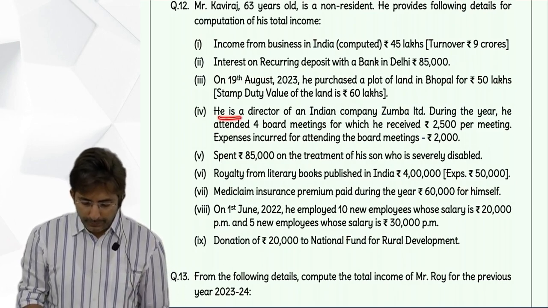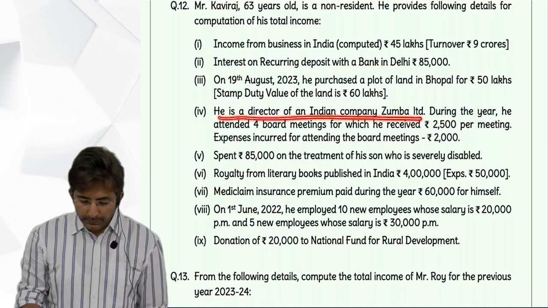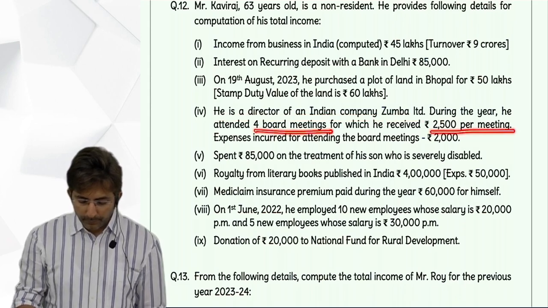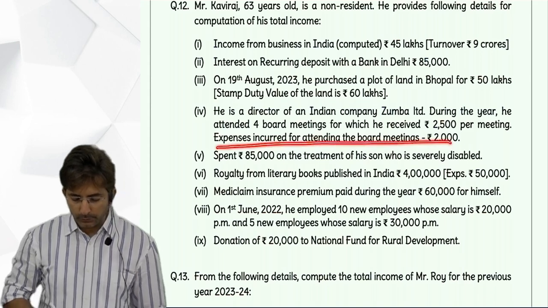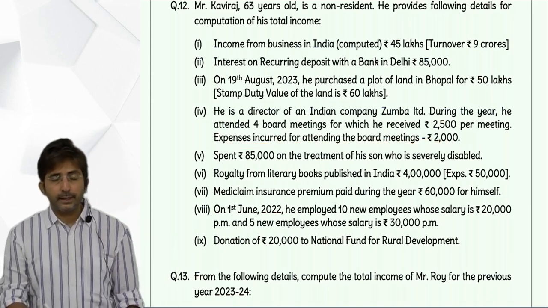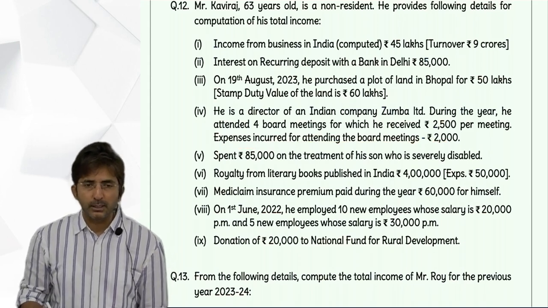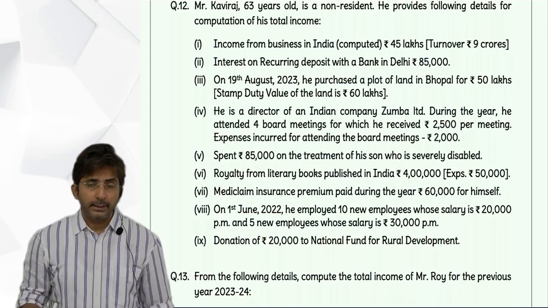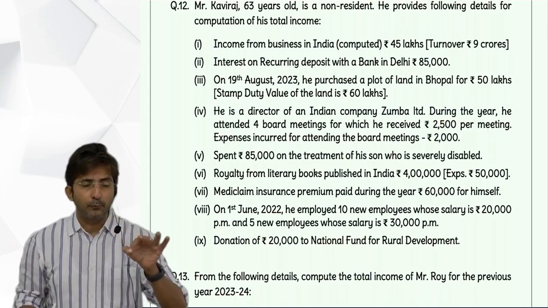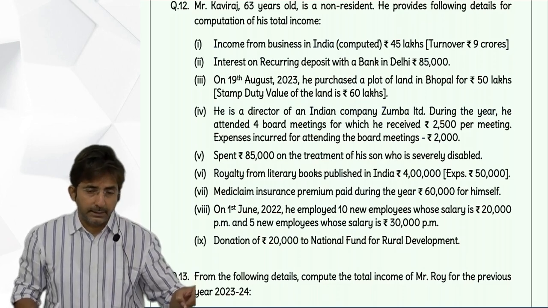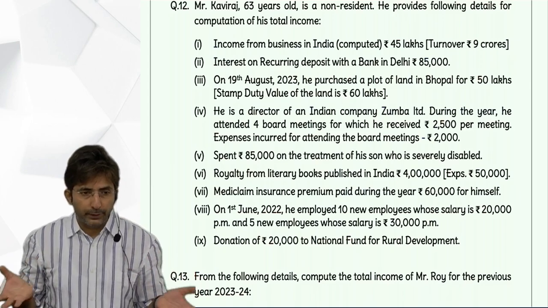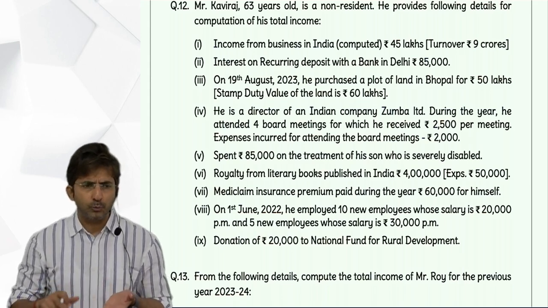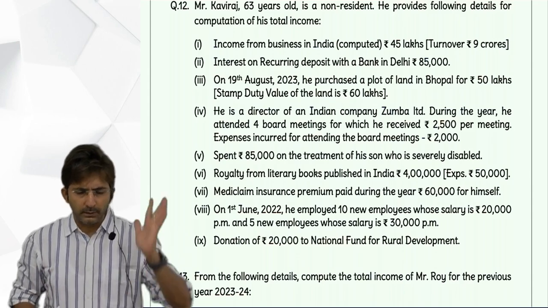Then he is a director of an Indian company, Zumba Limited. During the year he attended 4 board meetings, for which he received 2,500 per meeting. Expenses for attending the meetings 2,000. See, this is fees received for attending board meetings. This comes in income from other sources. Now you will say, where did I teach this in income from other source? Didn't I say D, W, Ramu, Fakirji, etc.? Etc. means it can be anything. Anything which is new to you, it will be income from other source taxable. And you can check if you want. This will not come in salary, house property, business, capital gain. So it is income from other source taxable.